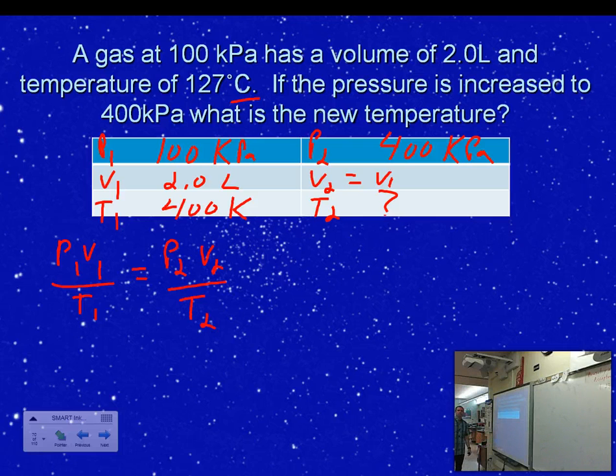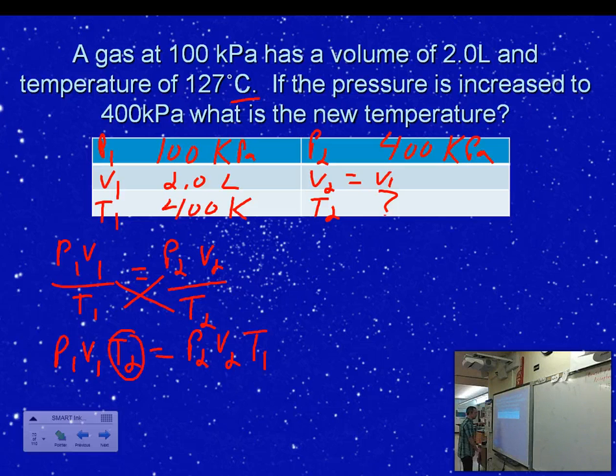I don't like fractions, so I'm going to cross multiply and make this a little bit easier. So that's going to be P1 V1 T2 is equal to, now I'm going to cross multiply this way, P2 V2 T1. Okay? Now in this form, I could easily isolate any variable I want. In this case, it's T2, so I'll circle that. And then, of course, to get rid of P1 and V1, since it's multiplications, I have to divide by P1 and V1. And I can do that legally in terms of math if I do it to both sides of the equation, right? So those cancel.